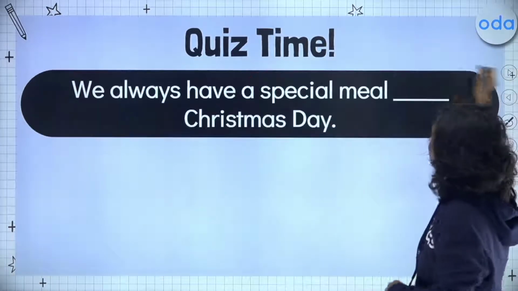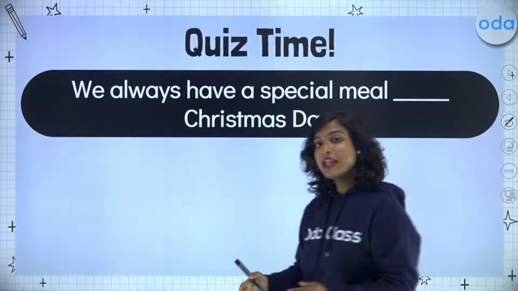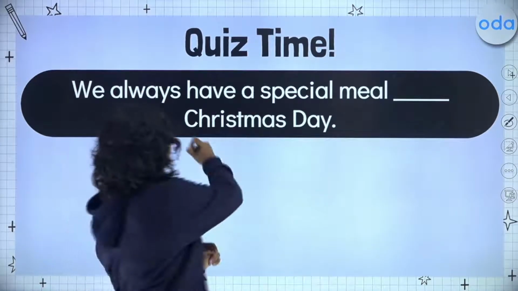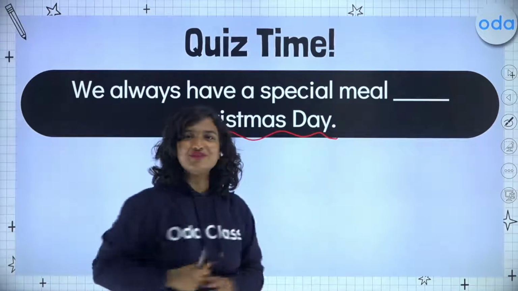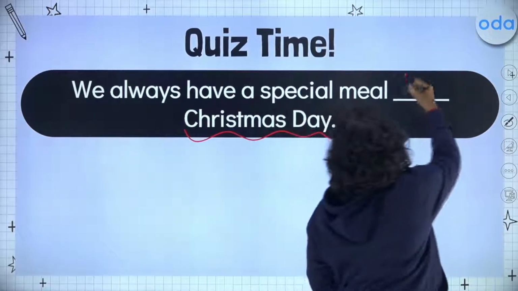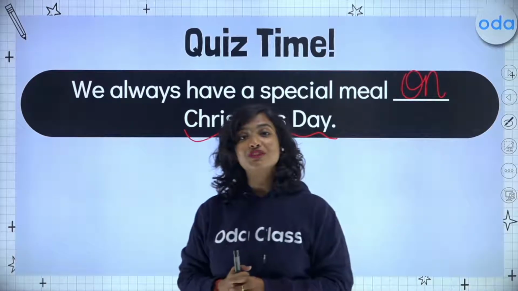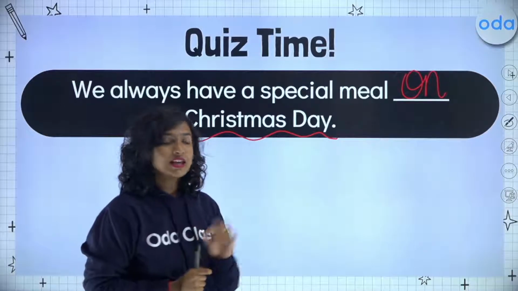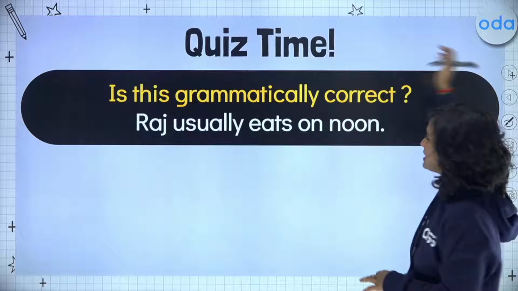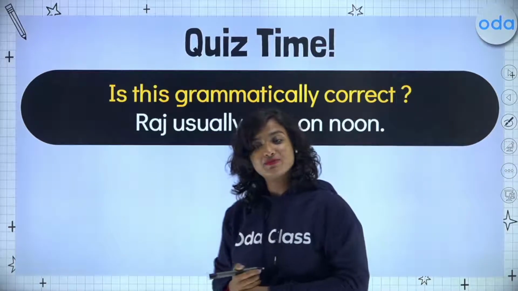Moving on to one more question. We always have a special meal blank Christmas Day. Here we have a special occasion or a holiday, if you will, being referred to, which is how we know that we will once again use our preposition of time, which is on. Now, once again, same as last time, we are going to take a look at a sentence and figure out if this is grammatically correct.